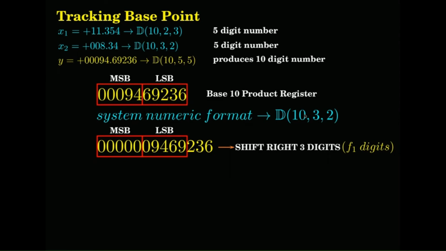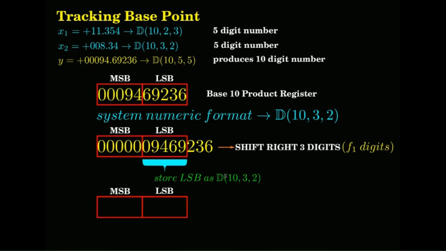Same way for left shift, how much should I left shift? I should left shift by 2, the other numeric format which is not the default numeric format. So, you can take out the LSB and store it. So, if you shift left, I will shift left by I1 digits.